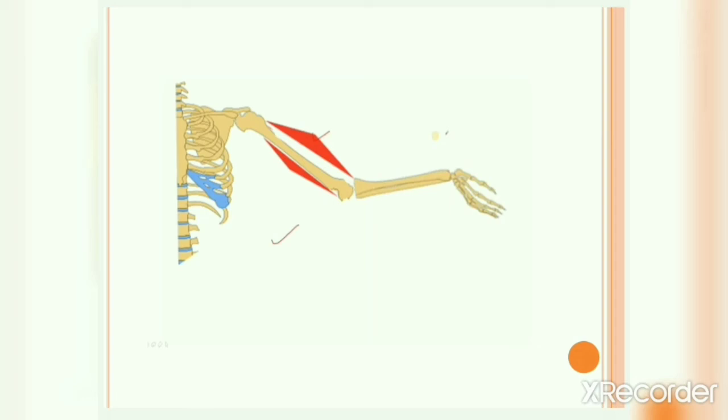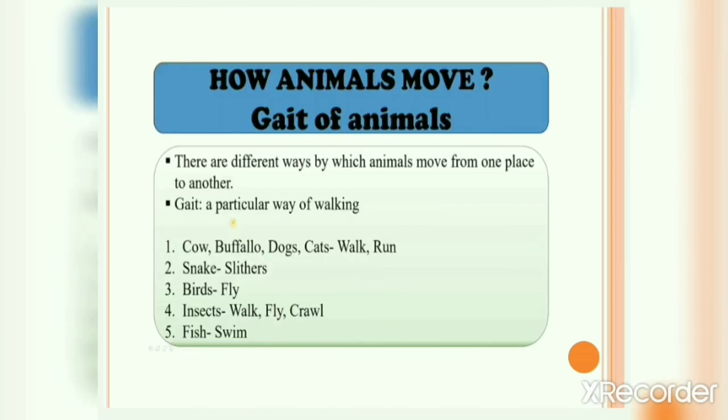We have studied about human body movements, types of joints, and the human skeleton system. Now we will study about how animals move, or the gait of animals. Gait means a particular way of walking. There are different ways by which animals move from one place to another. If we talk about human beings, it's quite simple. We use our legs to move from one place to another.